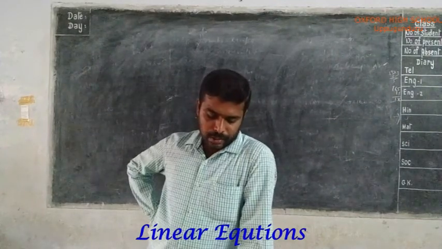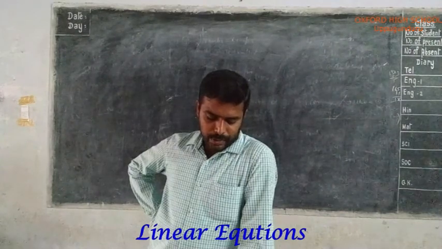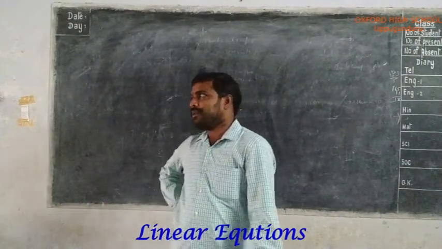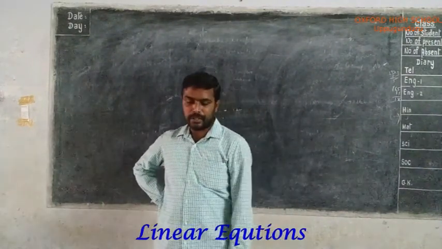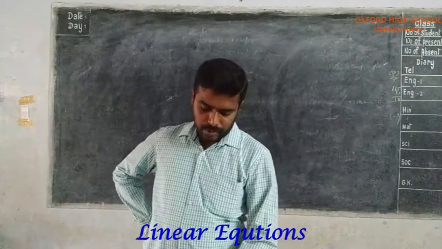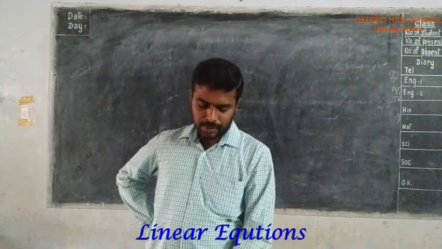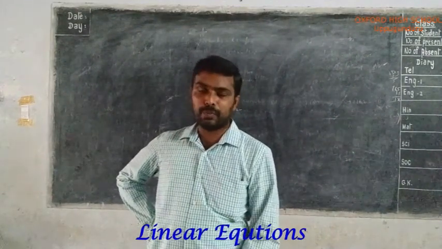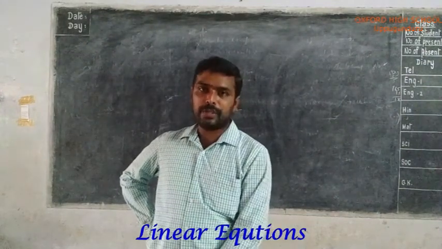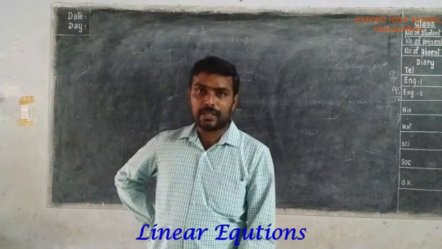Similarly, he travels 200 kilometers by train. 200 kilometers by train means the remaining 400 kilometers he traveled by car. So the first time he takes 8 hours and the next time he takes 20 minutes more. 20 minutes more means 8 hours 20 minutes he takes to travel that 600 kilometers.